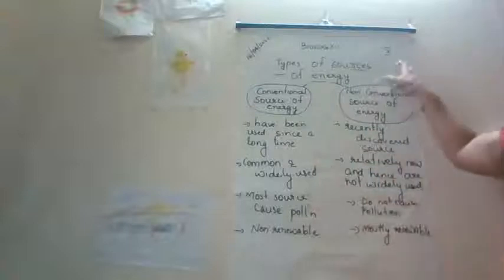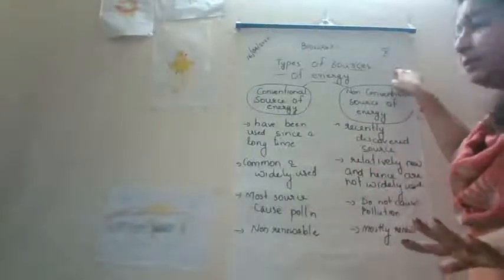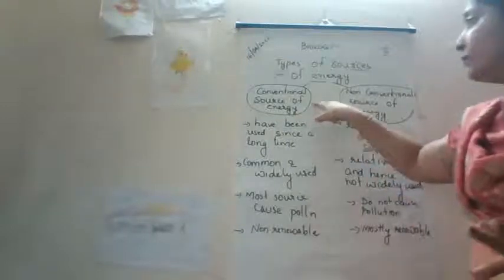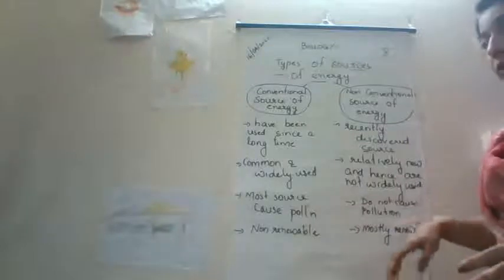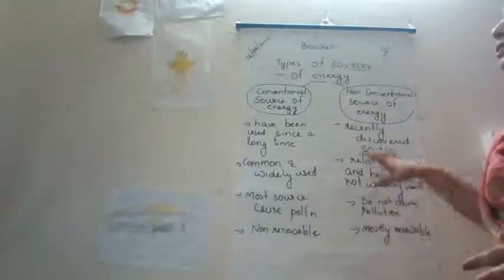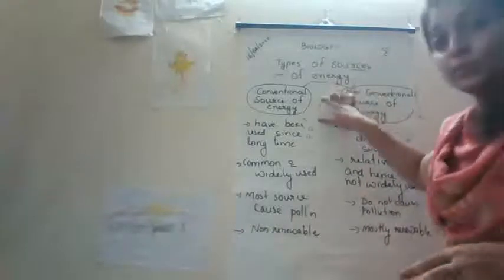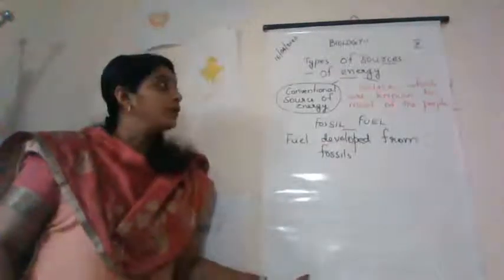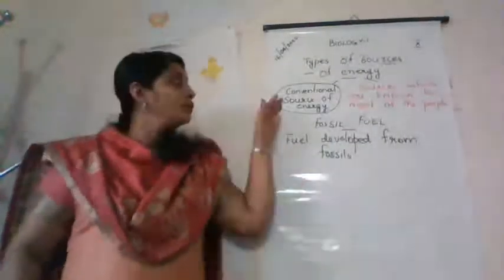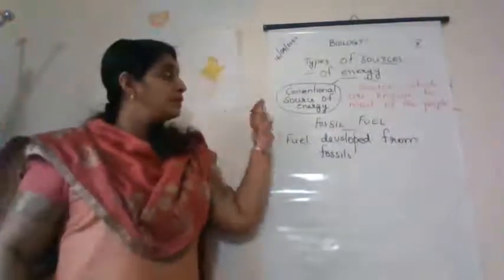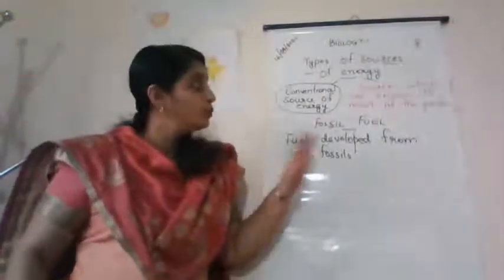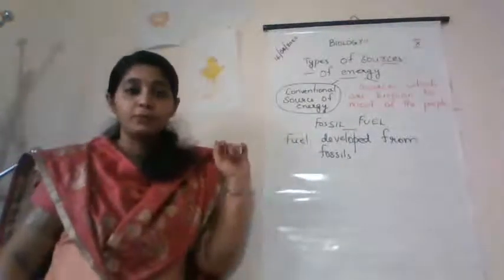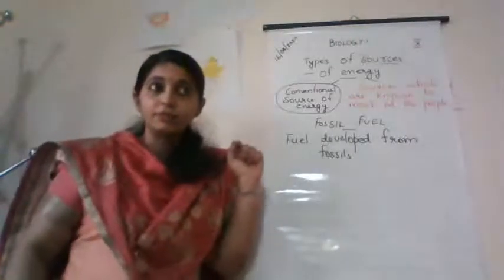So these are the two different sources of energy. One is conventional source of energy, which is widely used, and the other is non-conventional source of energy. Now we are going to study conventional source of energy in detail. Conventional sources of energy are the sources which are known to most of the people.